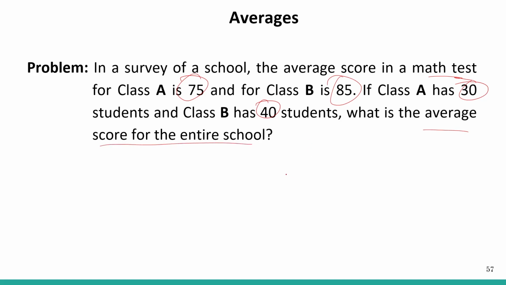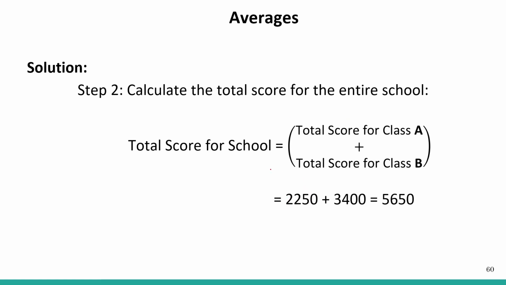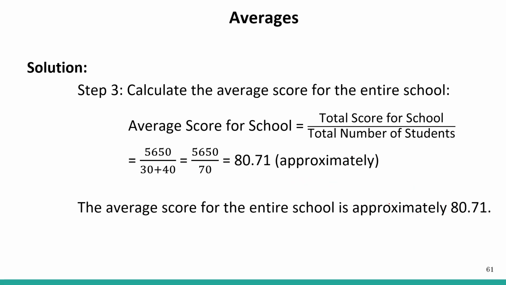Okay, so class A's average score was 75 with 30 students, and class B's average score was 85, and the number of students in class B is 40. So this much amount divided by 40 plus 30. 75 into 30 is 2250, and 85 into 40 is 3400. The total score of the school will be the total score of class A and the total score of class B. So 2250 plus 3400 is equal to 5650.